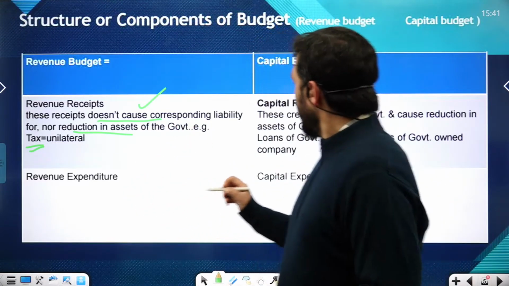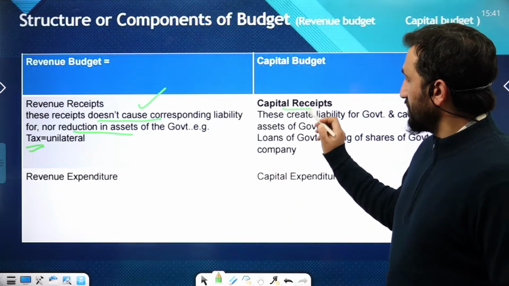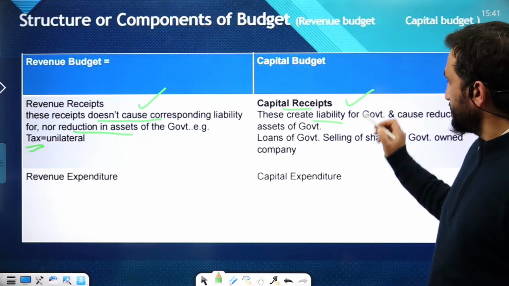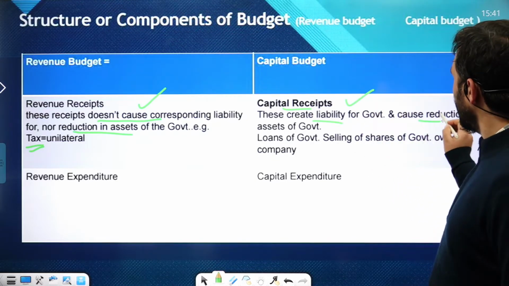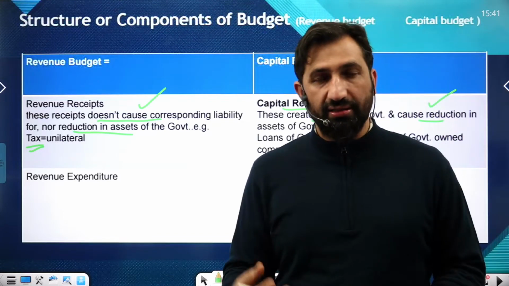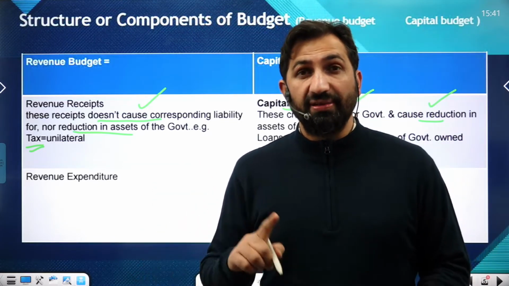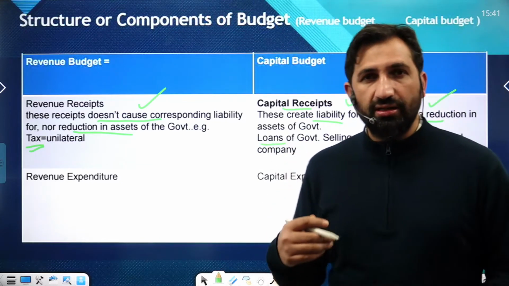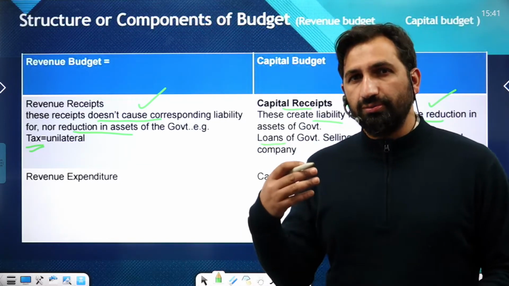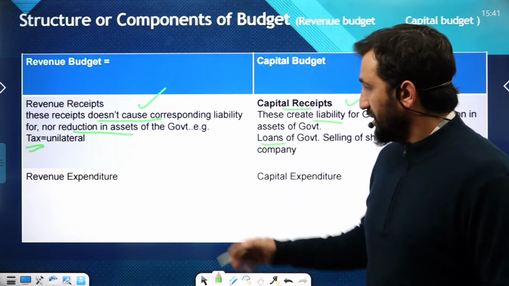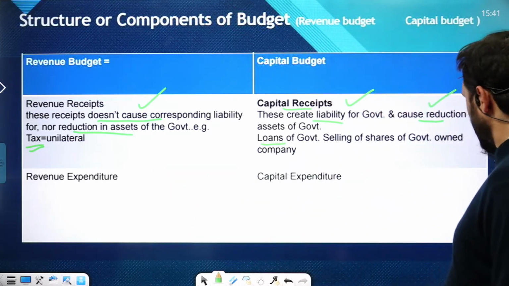Second, what are capital receipts? It's a part of a budget. इसमें it creates liability or causes reduction in the assets. For example, government can sell any of its companies. That's a part of capital receipts. Or government can get loans from any country or any bank. It has to repay back. Similarly, expenditure I will talk about later.